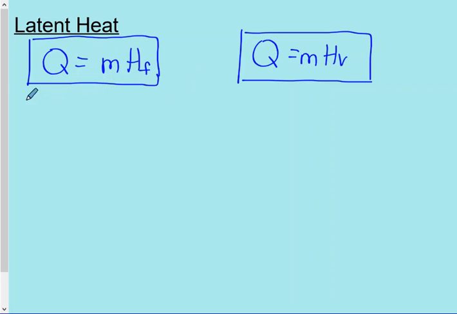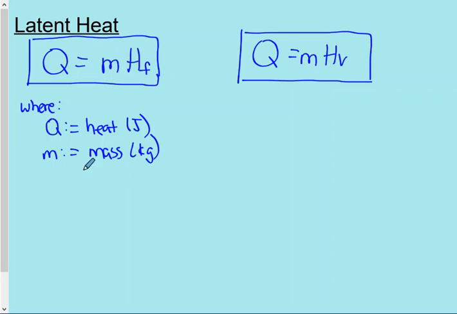Okay, so where? Q, as usual, is our heat, measured in joules. M is the same, it's our mass, measured in kilograms. Now H_F and H_V.